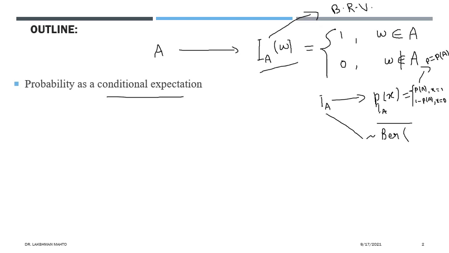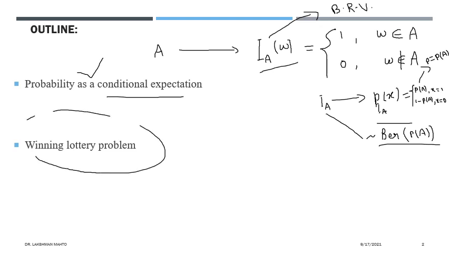In short, what is the probability of success? This is p, or you can write it as the probability of A. This is the parameter of the corresponding Bernoulli random variable. So this one is an indicator function, and later, after understanding this probability as a conditional expectation, I will talk about how to solve a winning lottery problem.